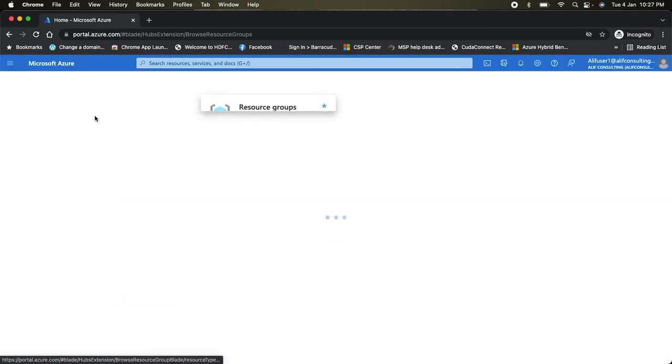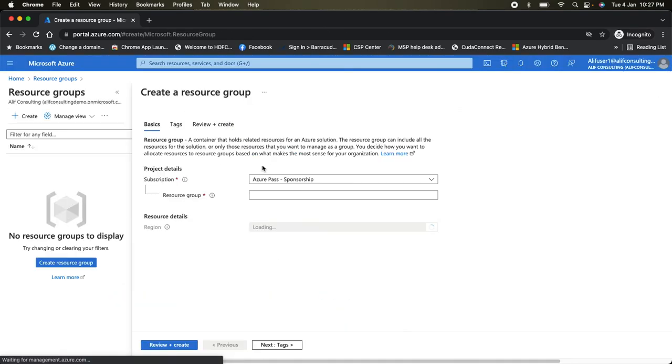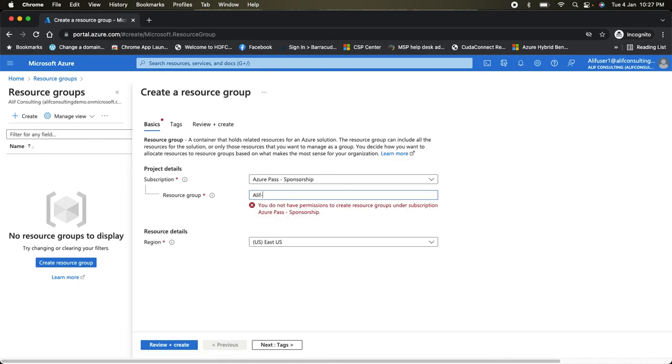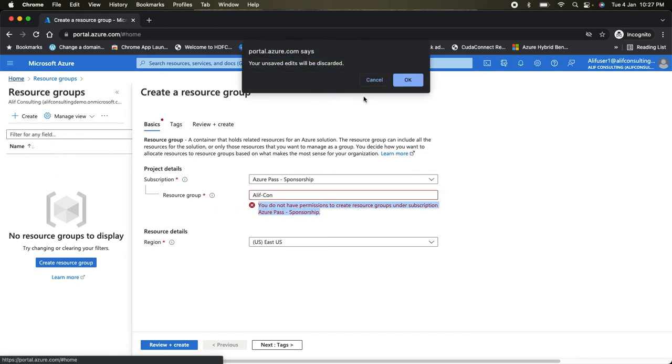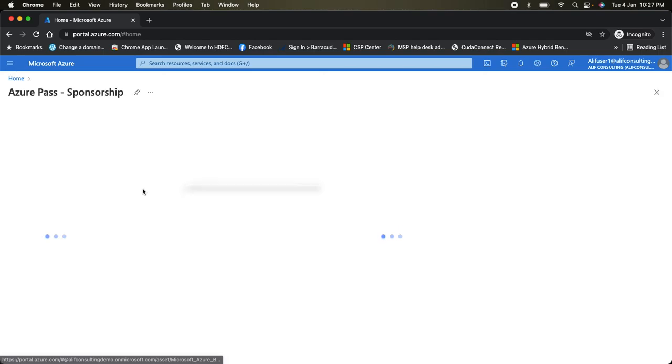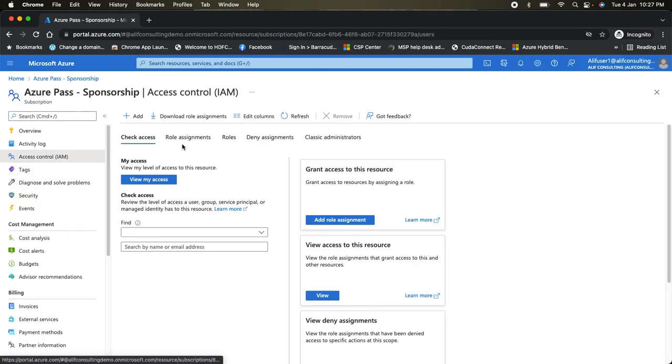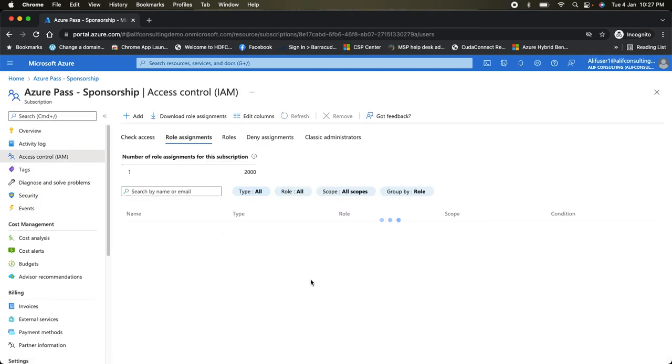Okay, now if you go to the resource group and click on create, it will not give you any error, but in my case it's giving me the error that I still don't have permissions. No issues. Let's go back and check what the permission is showing under the subscription. It should show as contributor, and if you see, it's showing as contributor.